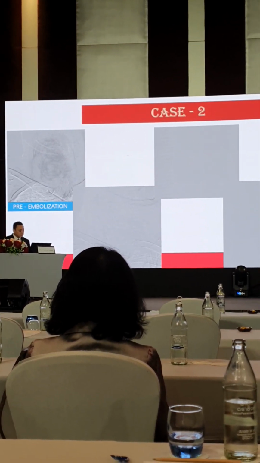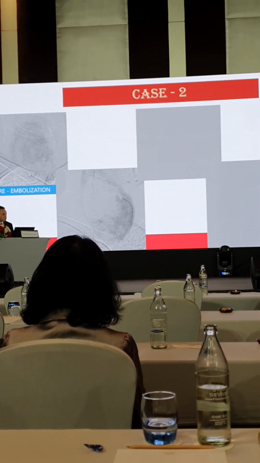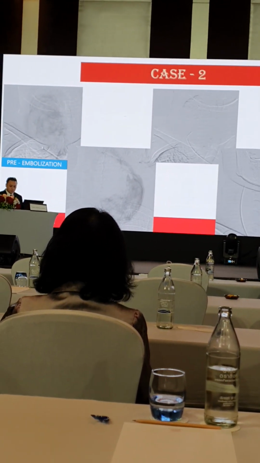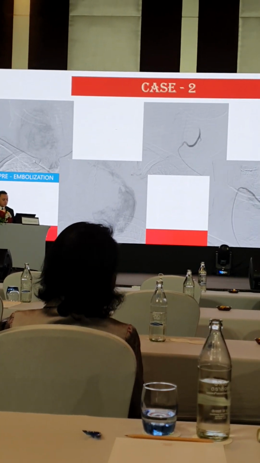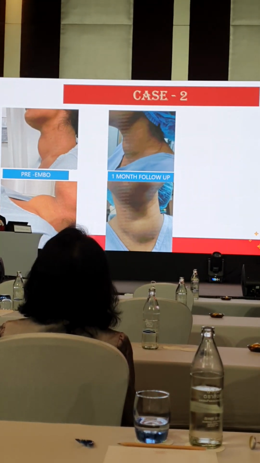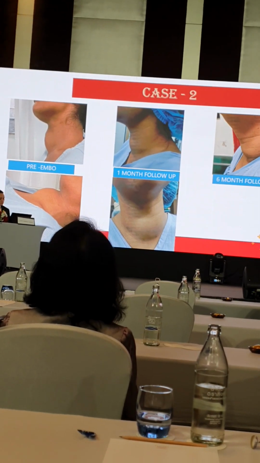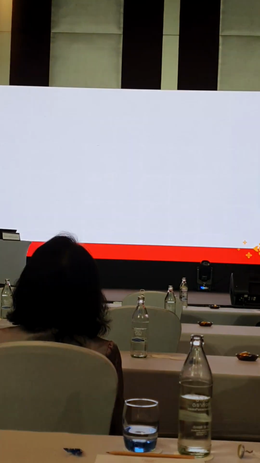This is pre-embolization, and this is the superior thyroid artery which is supplying the thyroid nodule, and this is the post-embolization superior and inferior thyroid arteries. So again, this is the 1 month and 6 month reduction in the volume and the cosmetic score.